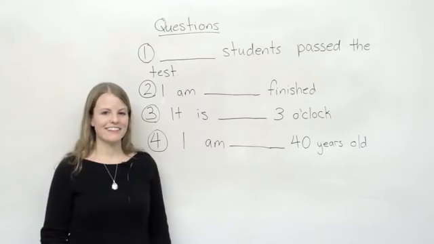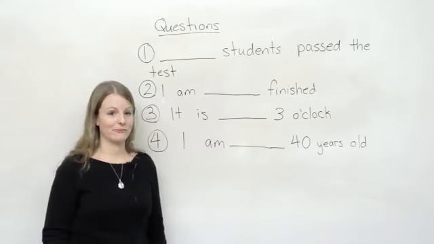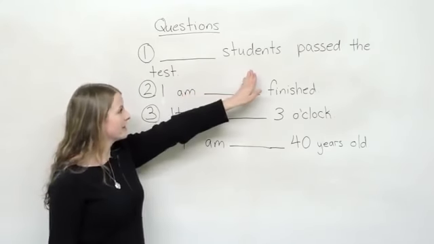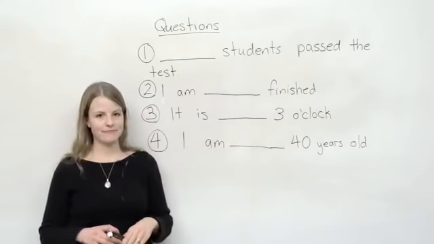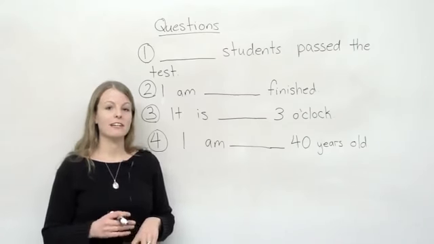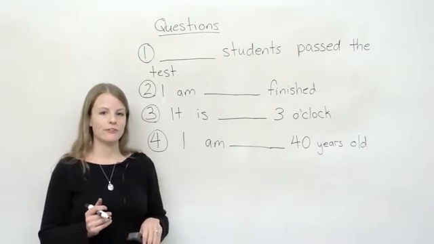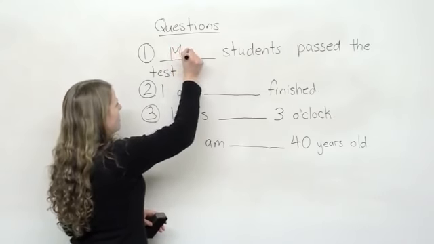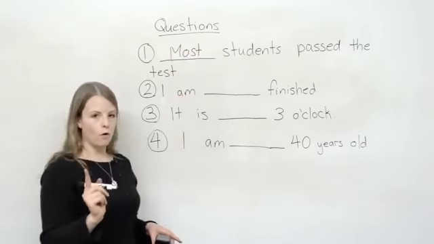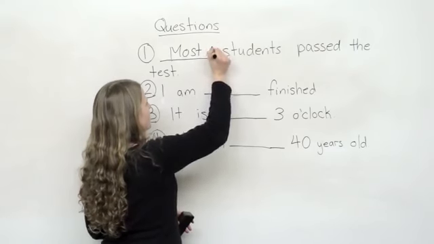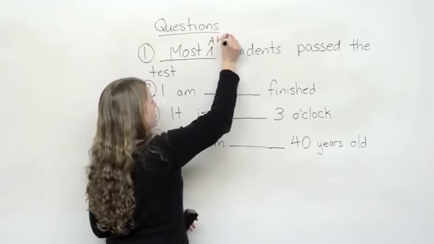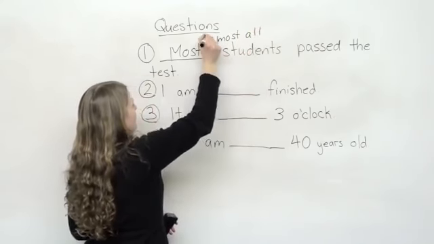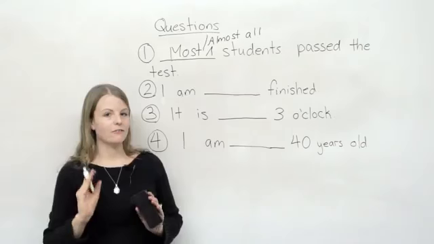So let's practice almost and most in some questions. Number 1, blank students passed the test. What do you think it is? Almost or most? The answer, most or almost all. So you can have either most or almost all. You can't have just almost.